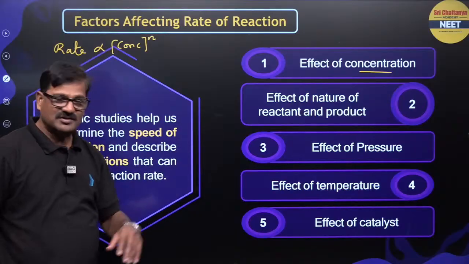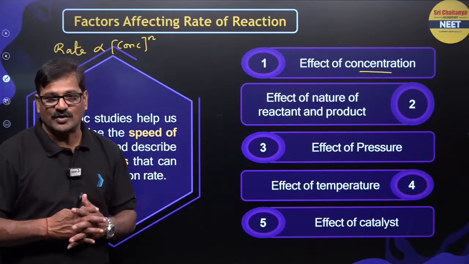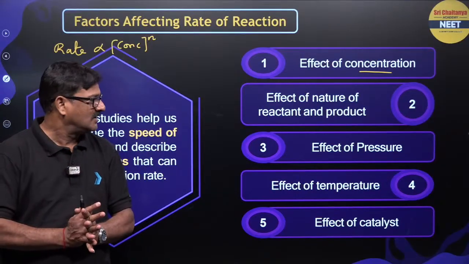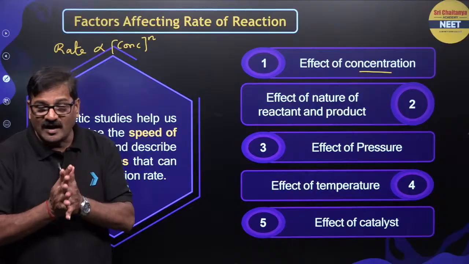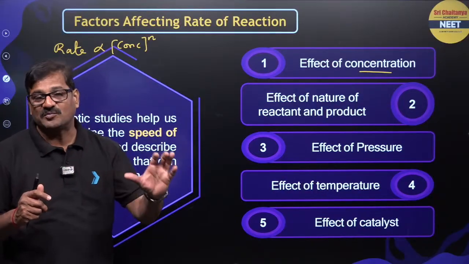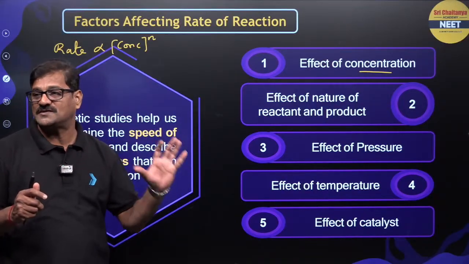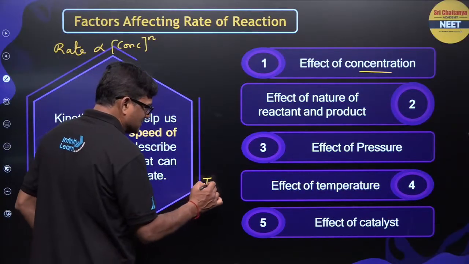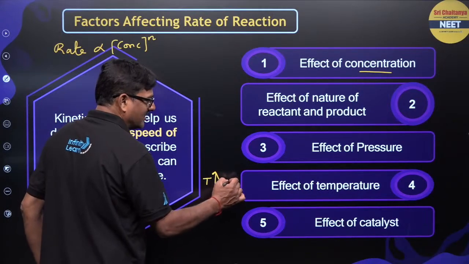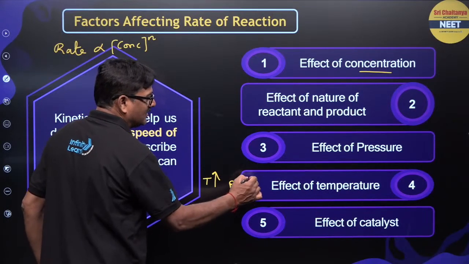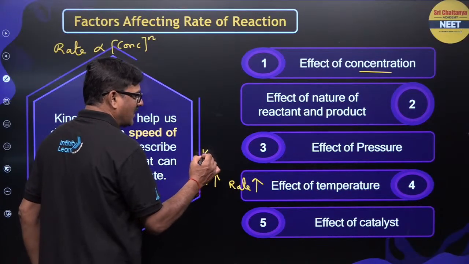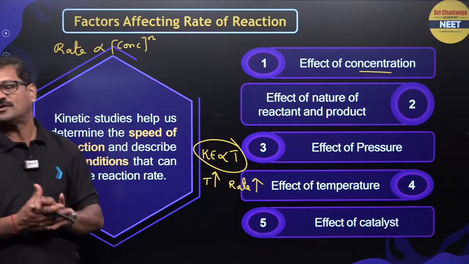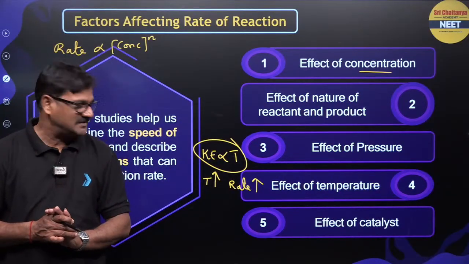And the effect of pressure. Pressure is also an important factor in deciding the rate of a reaction, and it is only applicable for reactants and products in the gaseous phase. And the effect of temperature: in most cases, as the temperature increases, the rate of a reaction definitely increases because kinetic energy is directly proportional to temperature. We are going to see this in a more detailed version, the Arrhenius equation.